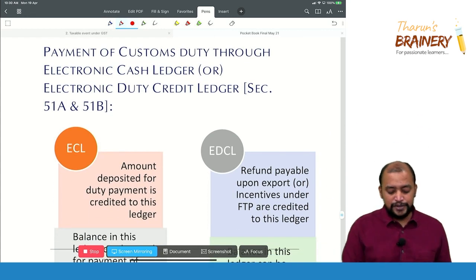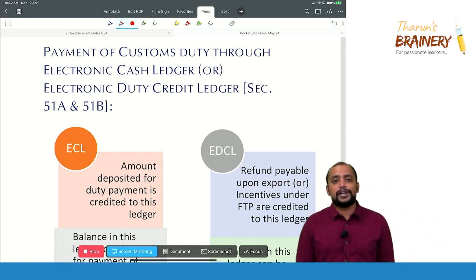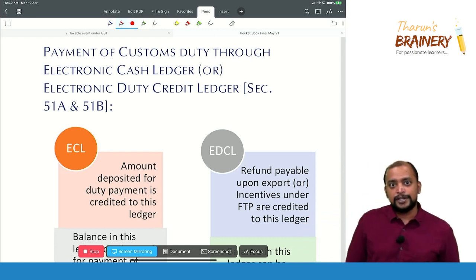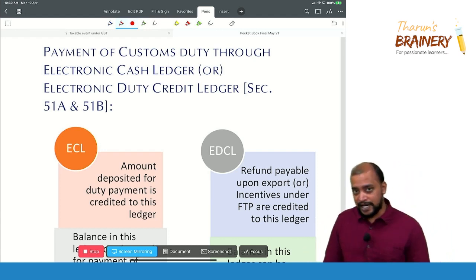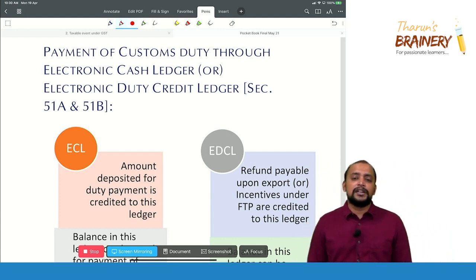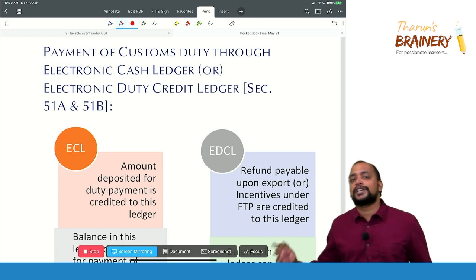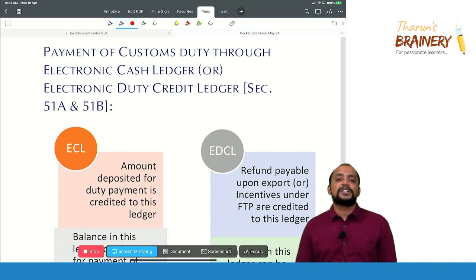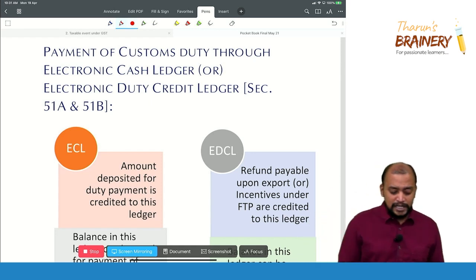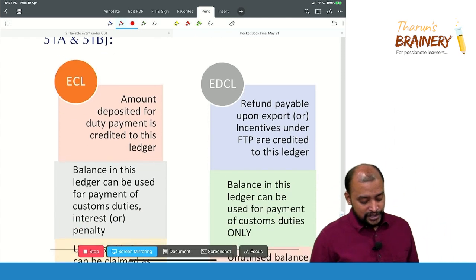Then payment of customs duty through electronic cash ledger or electronic credit ledger. This is a latest amendment applicable for the May 21 exam in customs. That is, we have the concept of cash ledger and credit ledger even under customs, brought in as per section 51A and 51B. So what is this electronic cash ledger?